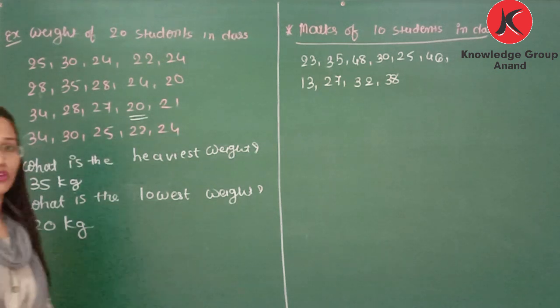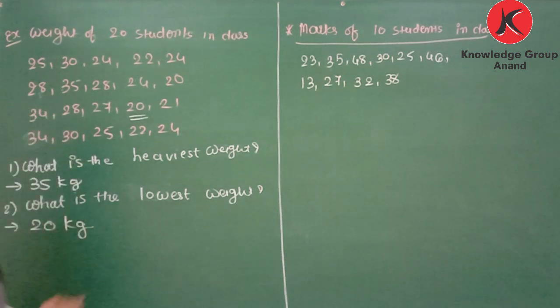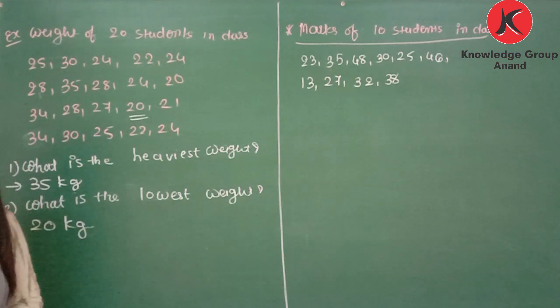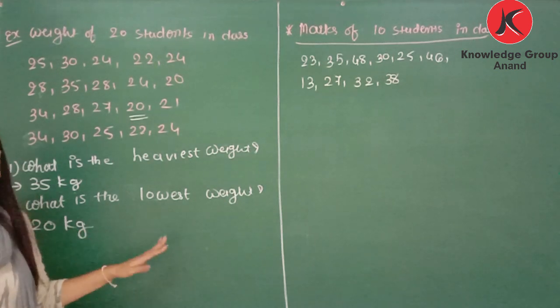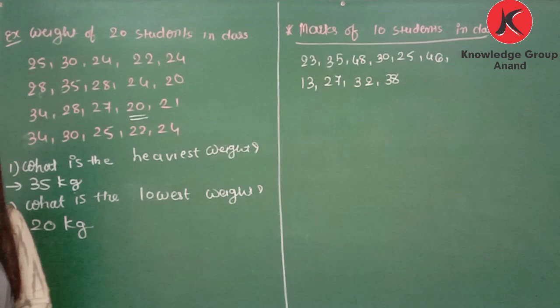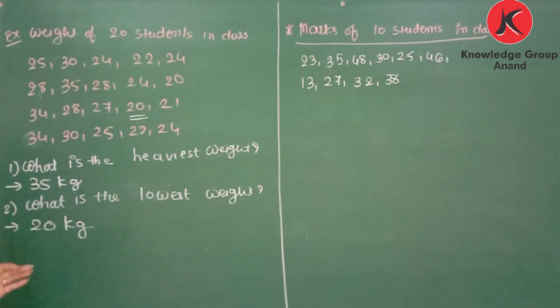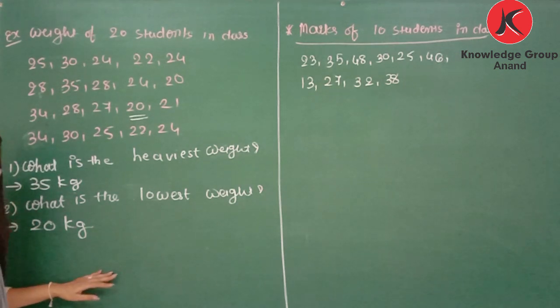Now if you want to find which student has the heaviest weight, for that you also need the name of the student with their weight. And if you want to find which student has the lowest weight, again you need to have the name of the student and the weight of the student.